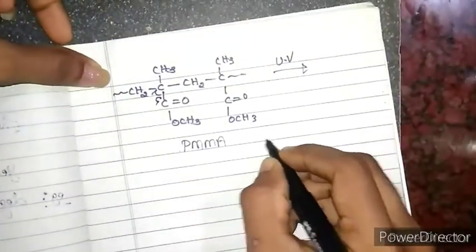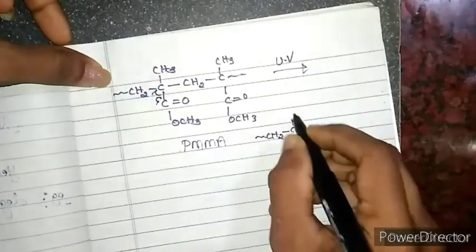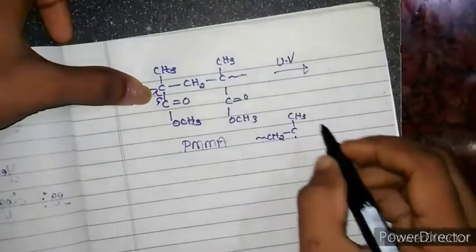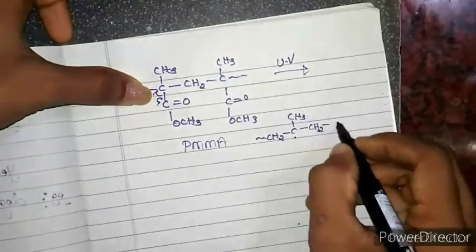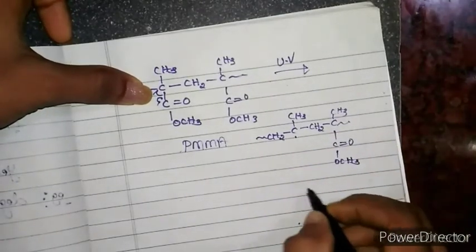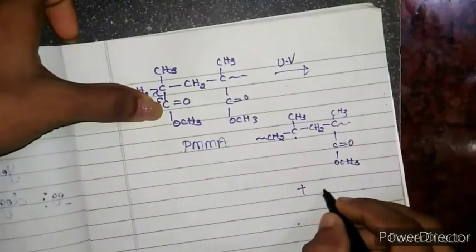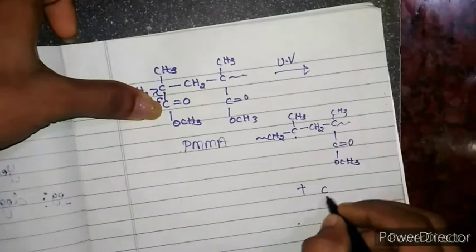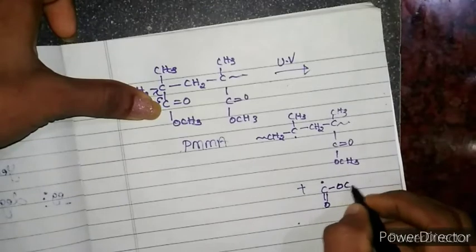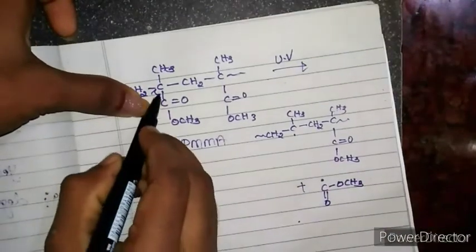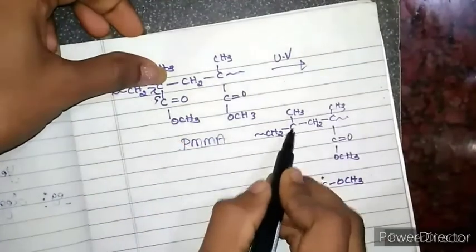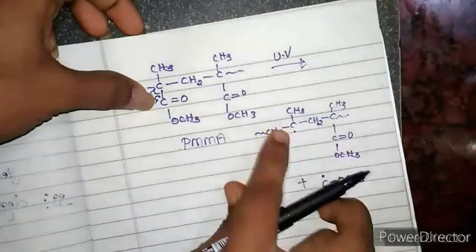I'll write here CH2, C, CH3, and you will get a free radical over this carbon, and you have CH2, C, CH3, C double bond O, O, CH3, plus you have this unit, that is C double bond O, and over this carbon you have a free radical and OCH3. Understood? This bond contains 2 electrons. Out of the 2 electrons, 1 electron goes with this carbon and another electron goes with this carbon. So you have this.